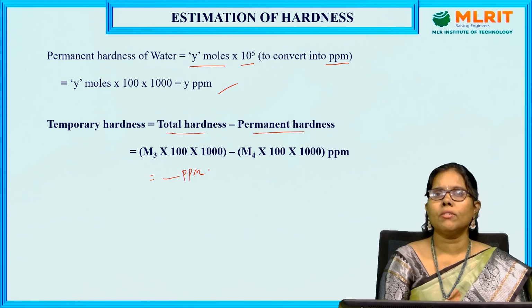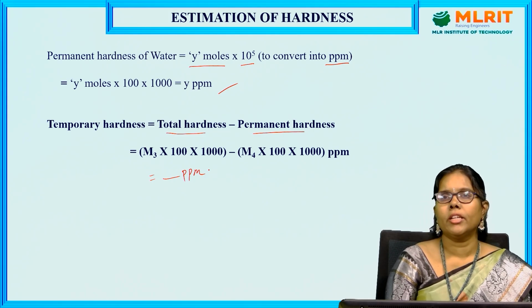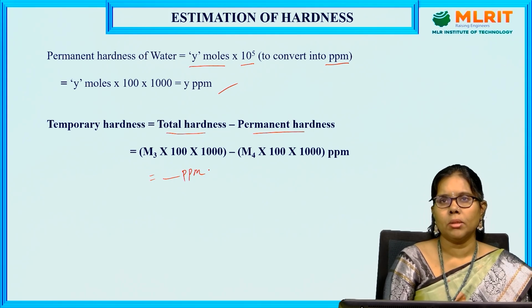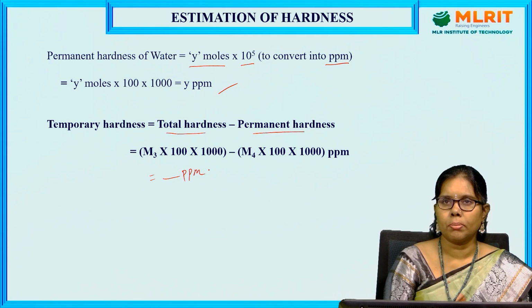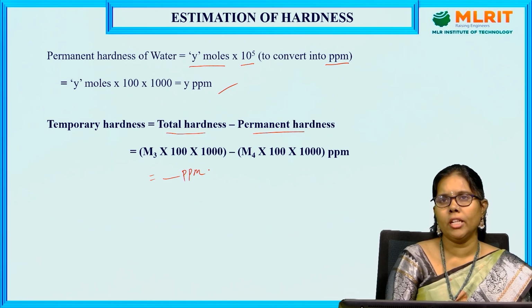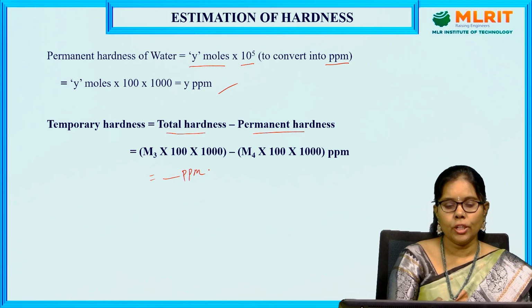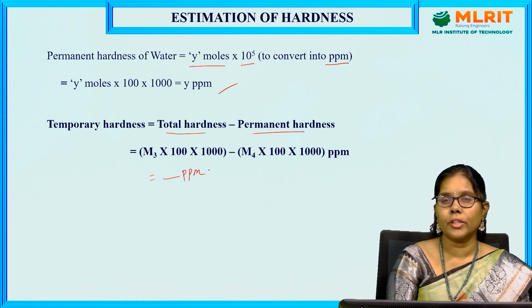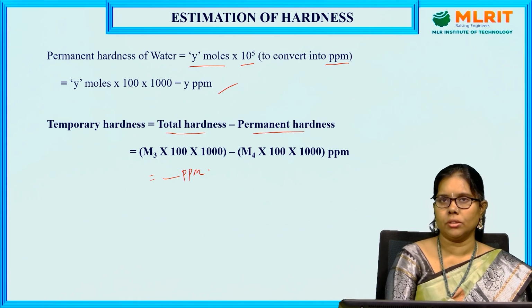In this way, for whatever water samples, we can determine the calcium and magnesium ions present, which is the total hardness present in the water, with the help of EDTA. By varying concentrations of EDTA, you can do these titrations and determine the total hardness present in the water.